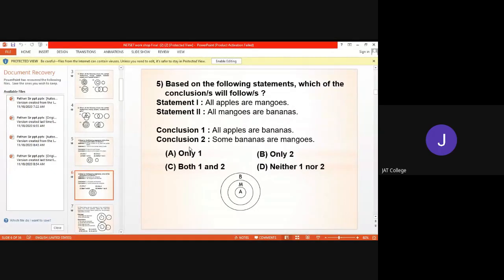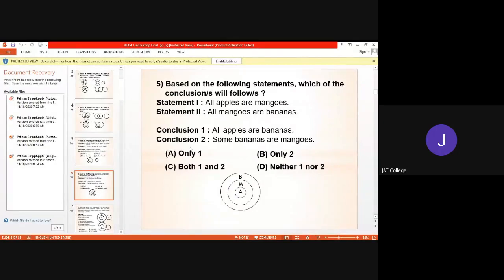If you consider the possible diagram, then your answer will be wrong. So remember that if your conclusion starts from some and all, then you have to consider only the basic diagram. And how to draw the basic diagram? From the statements, not other possibilities. If you consider possible diagrams, then your conclusion may be wrong.